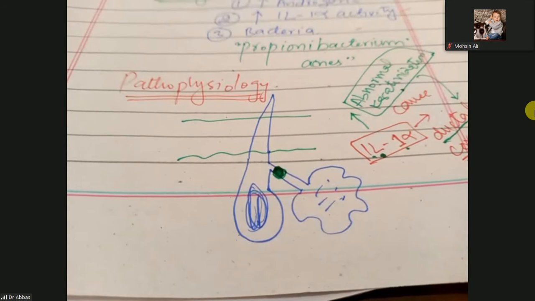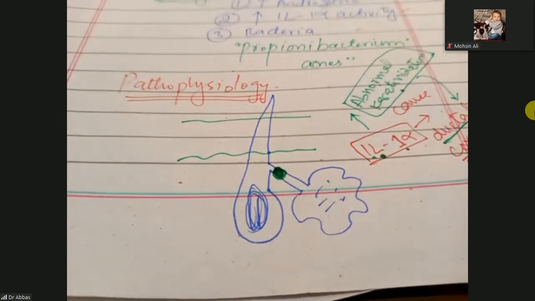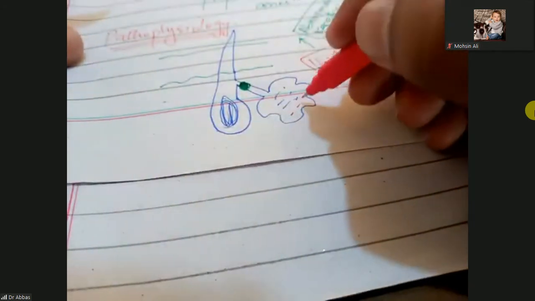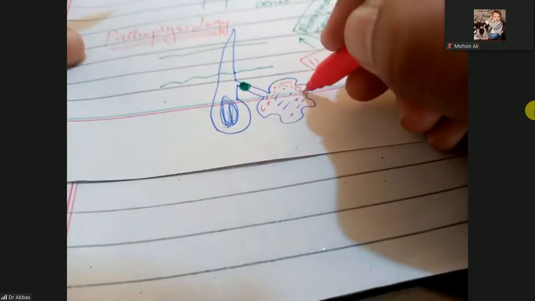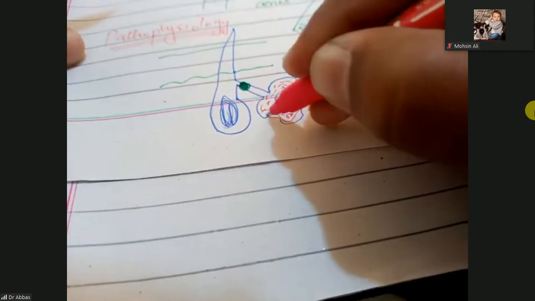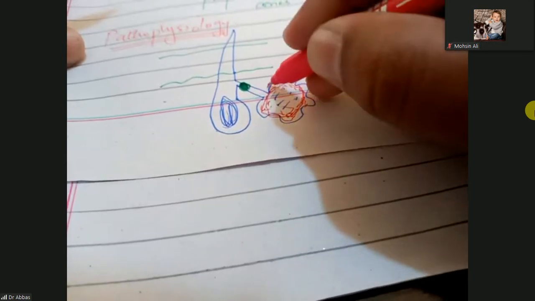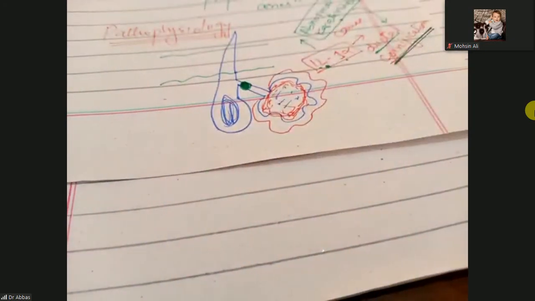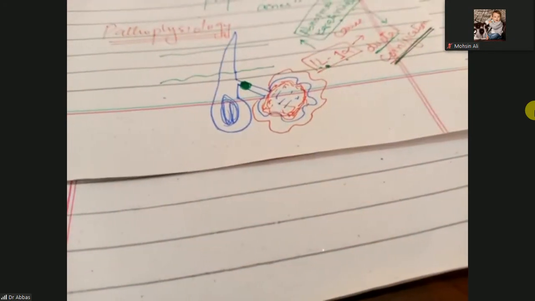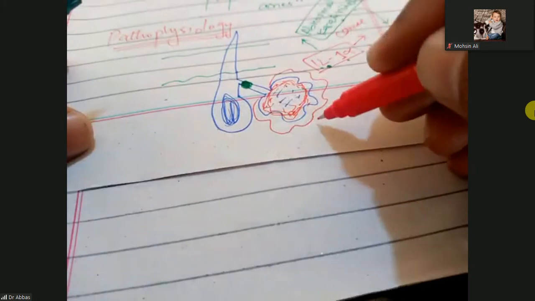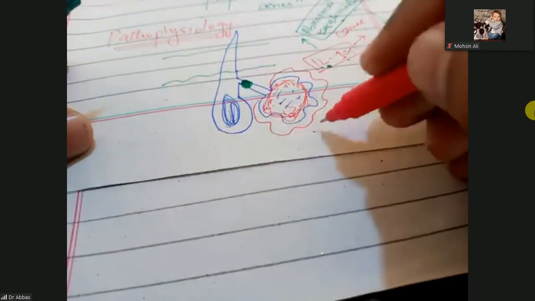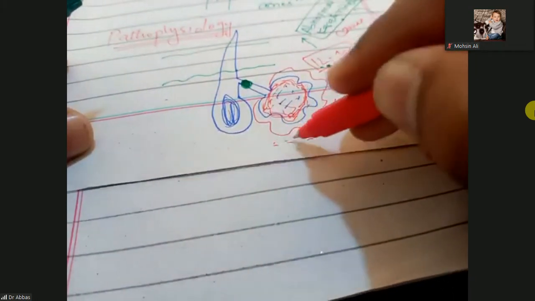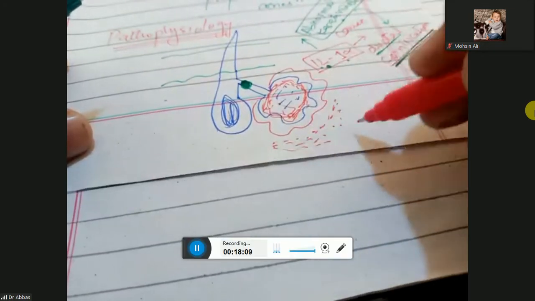When the sebaceous duct is blocked, more and more sebum fills the gland. Sebum accumulates here and it swells, due to the excessive accumulation of sebum or oil that cannot come out. Then an inflammatory response starts here. So what will come here? Neutrophils will surround this area. It is surrounded by neutrophils.